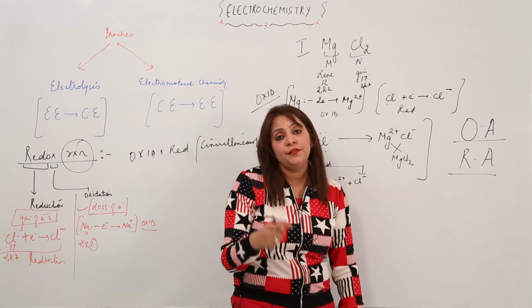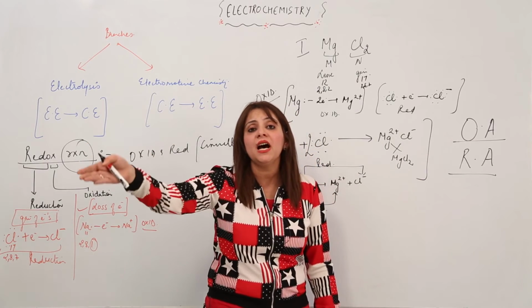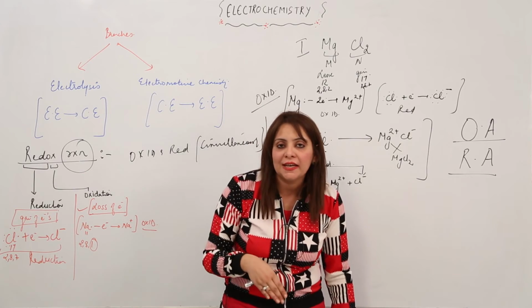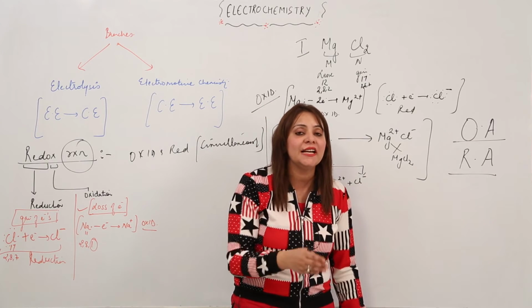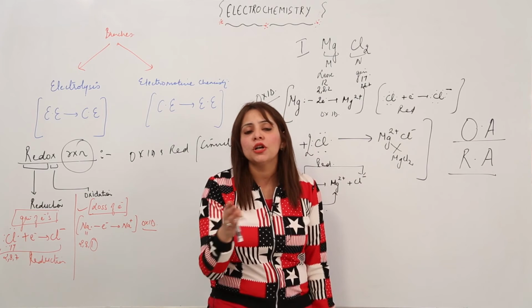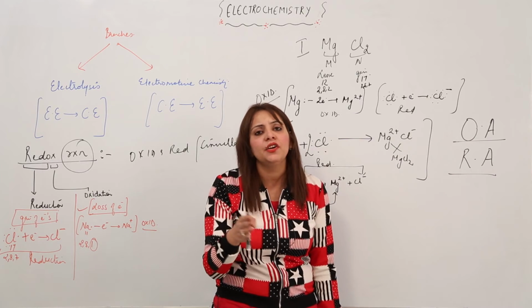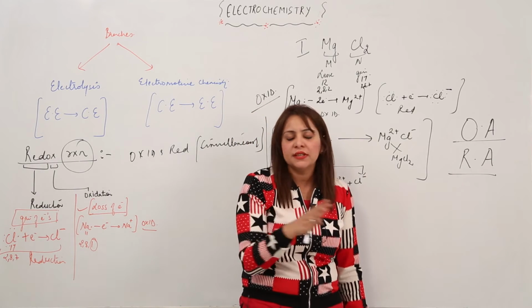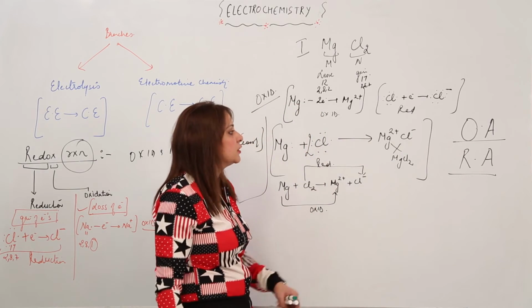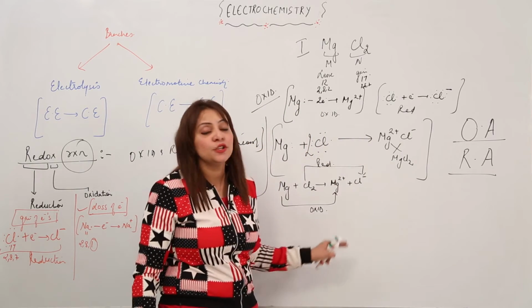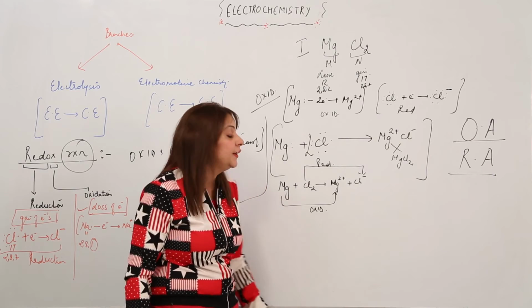In a similar manner, if it is a reducing agent, it is just reducing the other and itself gets oxidized. So this is what the oxidizing agent and the reducing agent are. You can also call them oxidant and reductant, the same meaning. So we have this redox reaction, so let us check out the oxidizing agent and the reducing agent.